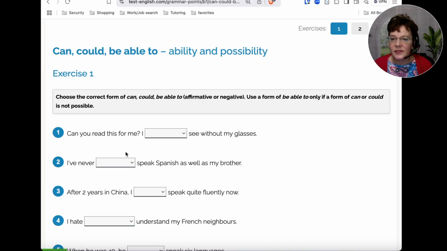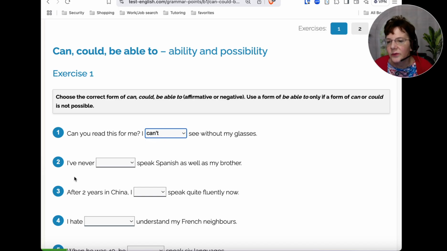Okay, so exercise 1. From the drop-down menu, we'll choose the correct forms here, can, could, be able to. So can you read this for me? I'm not able to, couldn't, or can't see without my glasses. All right, so if you chose the bottom one, can't, that's appropriate. Can't see without my glasses, okay, so ability in the present or lack of it.